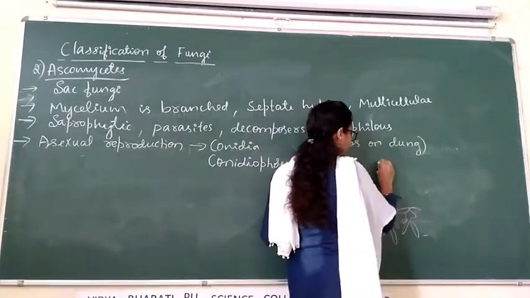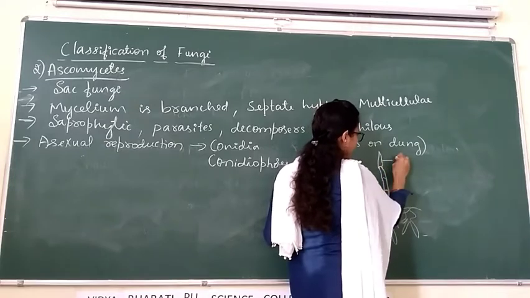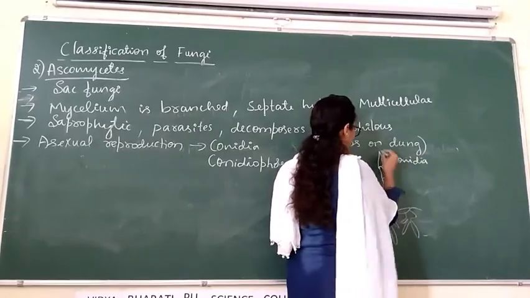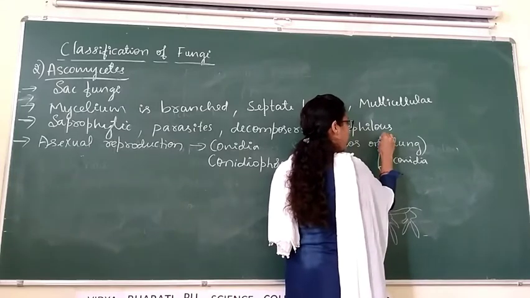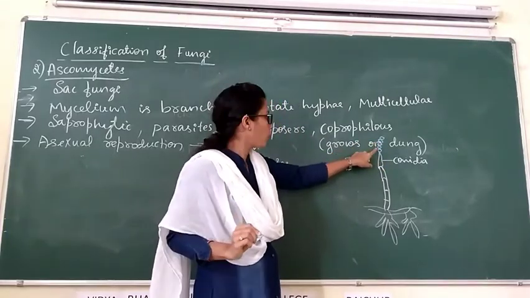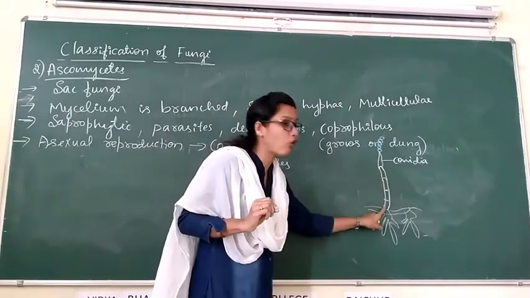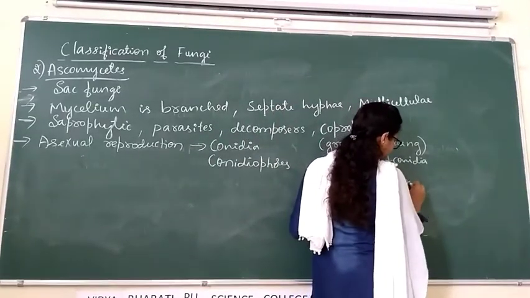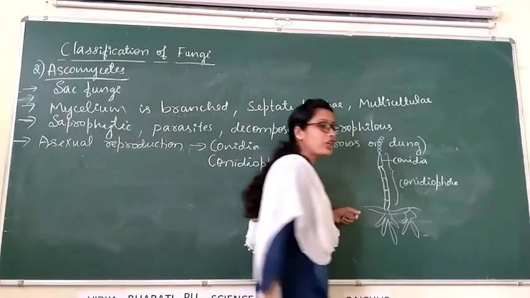Substrate hyphae, and at the tip of the hyphae we can observe conidia. These are the spores, called conidiospores. Conidiospores are produced in the fruiting body called conidiophore.